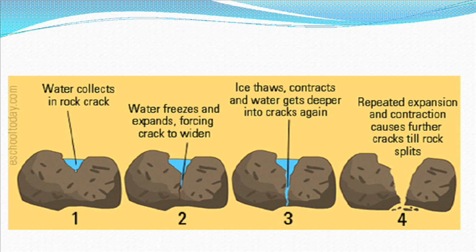Rajaraja Cholan followed the same method to build the Tanjavur big temple. First they made small holes in the rock, drove in wood and poured water onto the wood. The wood absorbs water and expands. The expanding wood makes the small hole bigger. The process continues and cracks the rock into two pieces.